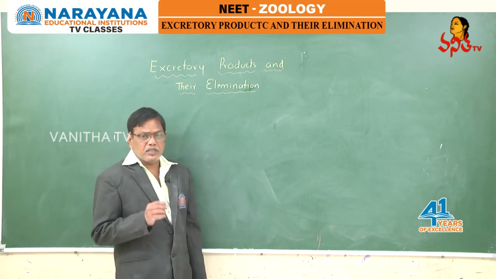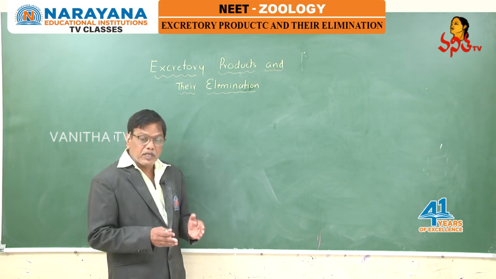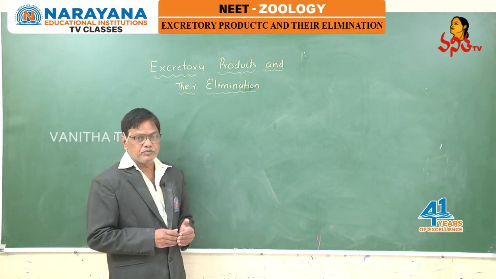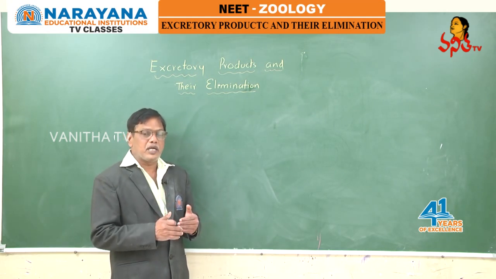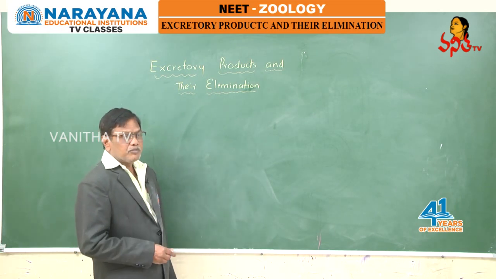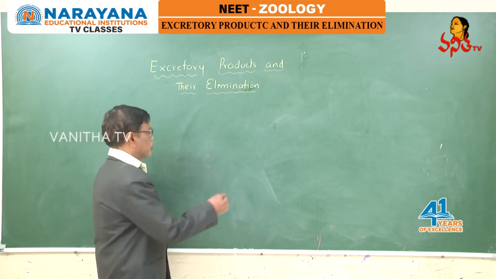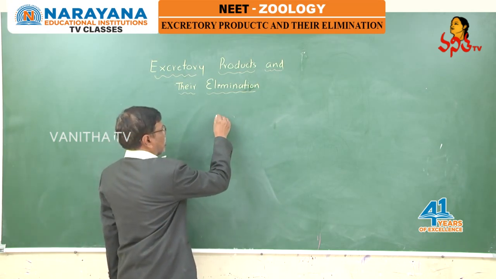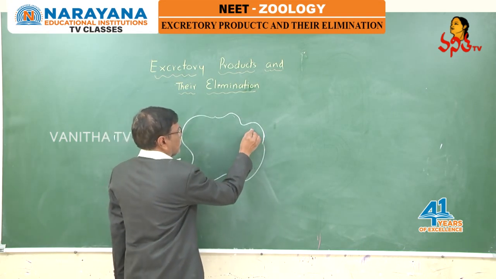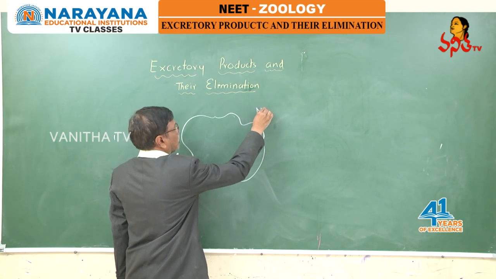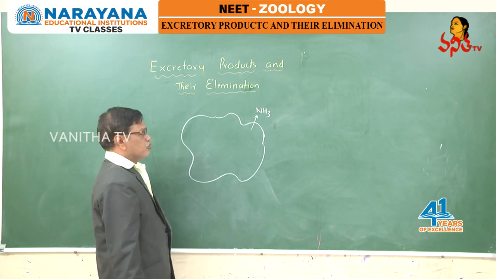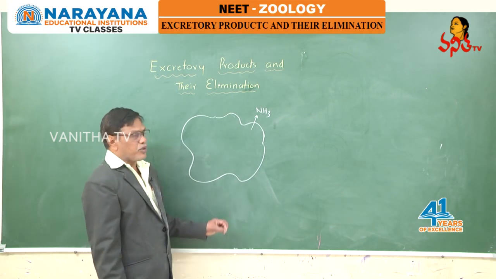This excretion is compulsory in all organisms, starting from unicellular organisms to us higher mammals, human beings. In unicellular organisms, how does excretion take place? In unicellular organisms like amoeba, most of the ammonia diffuses out through the body surface, a simple process called diffusion.